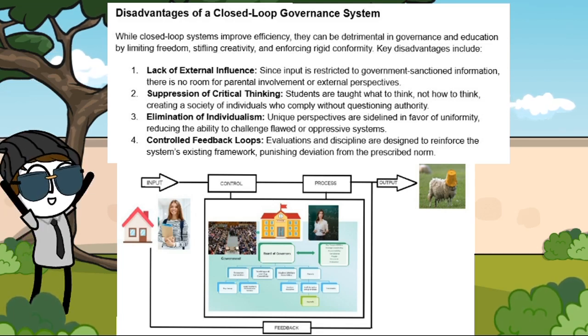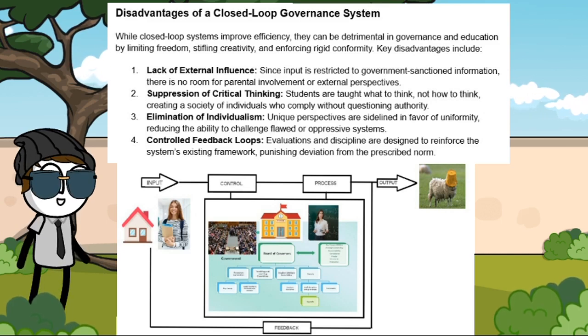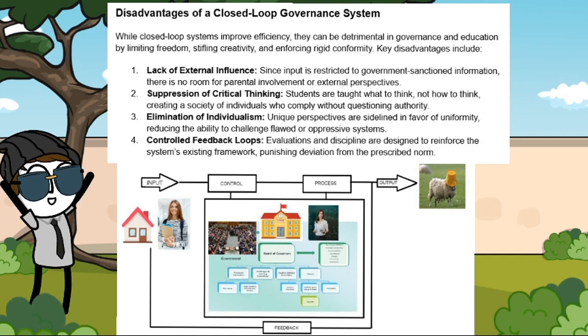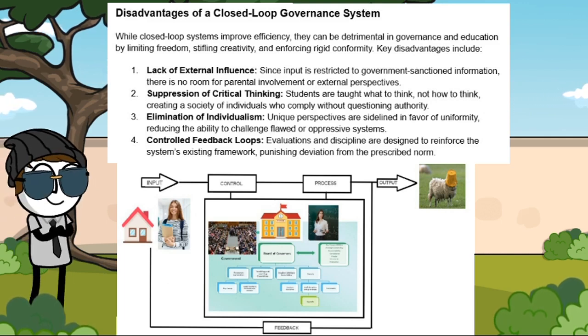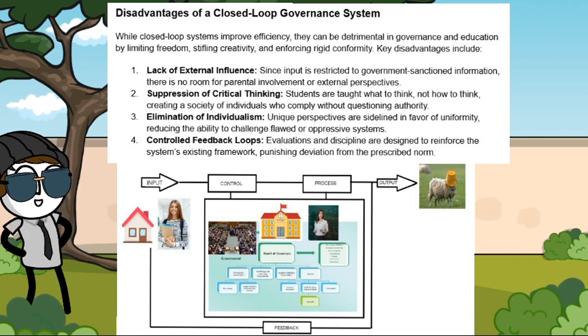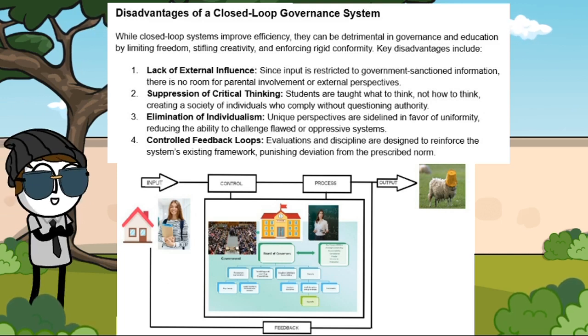Students are taught what to think, not how to think, creating a society of individuals who comply without questioning authority. 3. Elimination of individualism. Unique perspectives are sidelined in favour of uniformity, reducing the ability to challenge flawed or oppressive systems. 4. Controlled feedback loops. Evaluations and discipline are designed to reinforce a system's existing framework, punishing deviation from the prescribed norms.